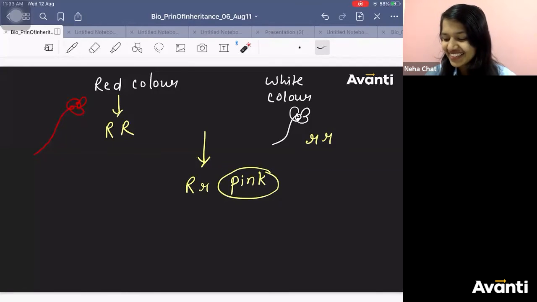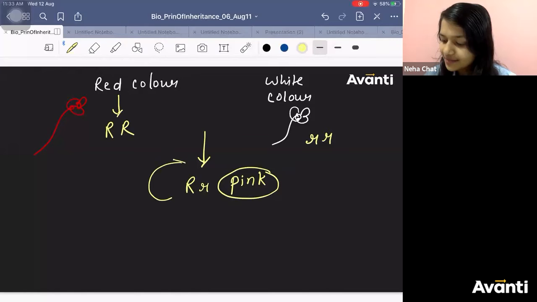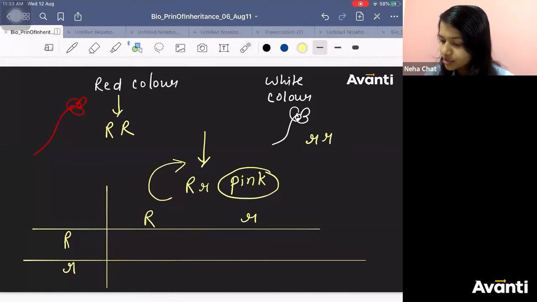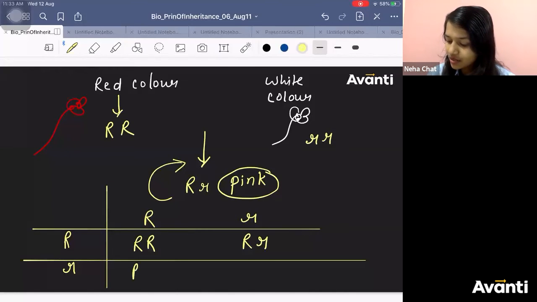Okay. Now selfing. Do selfing of this plant. What are the possible gametes? R and R. Write down the possible genotype of the progeny. Capital R, capital R, capital R, small r, capital R, small r, small r, small r.